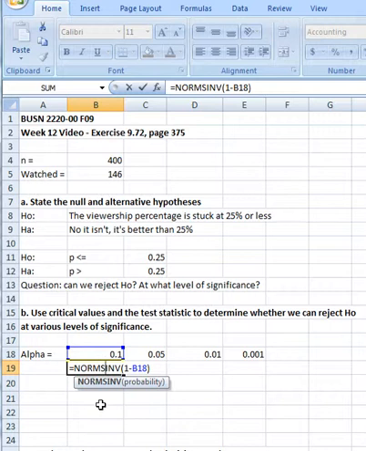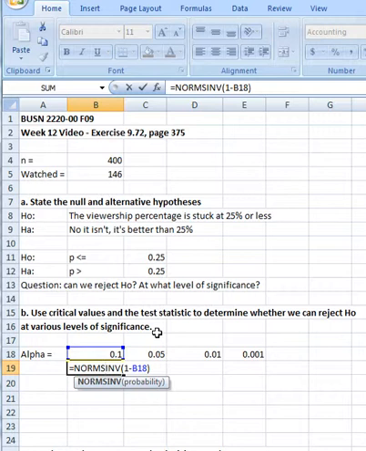Now, the other thing I have to note here is that I'm not going to use 0.1. I'm going to use 1 minus 0.1, or B18 in this case, because I'm interested in that right-hand tail. And we know that table 6.1 and the Excel functions give us the opposite of that.